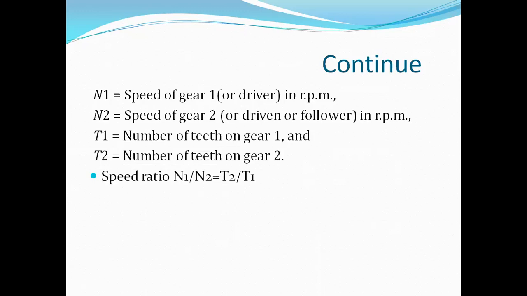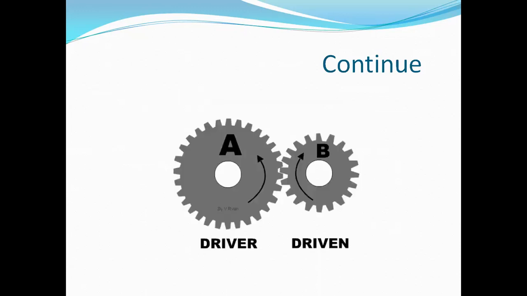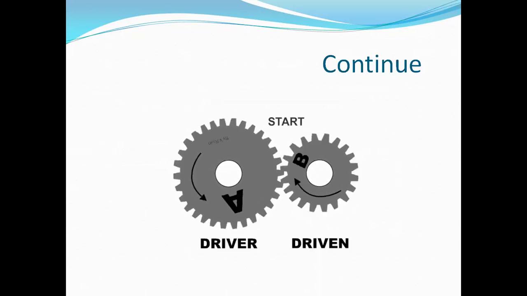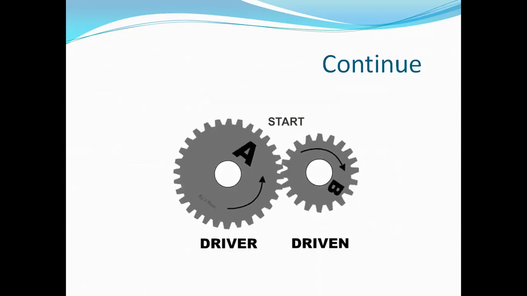There is an important value, that is the train value. The train value and speed ratio are inversely proportional. If the speed ratio N1 by N2 is equal to T2 by T1, then definitely the train value N2 by N1 is equal to T1 by T2. So this is the simple diagram of a simple gear train.